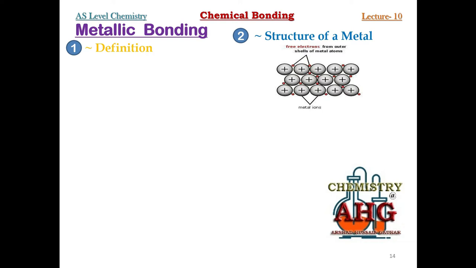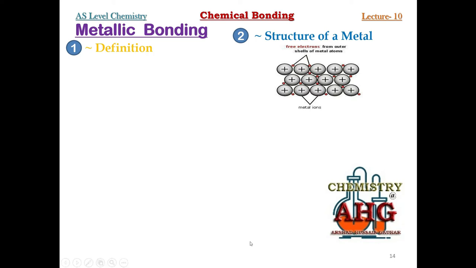This is the diagram of a metal from group 1. Why? Because you can see each atom has lost one valence electron and each atom has got a charge of 1 positive. So what does this mean? That in a metallic lattice structure, each metal atom becomes a metal ion by the loss of valence electron.